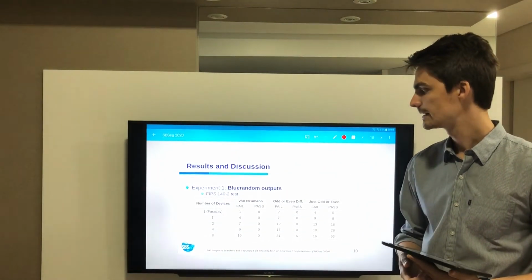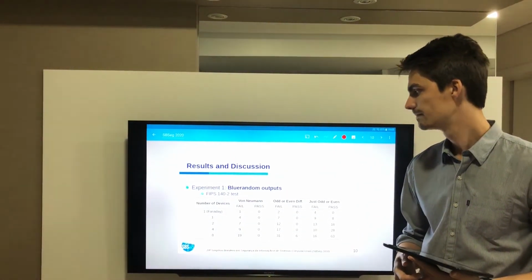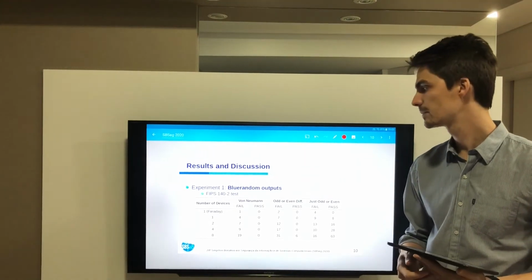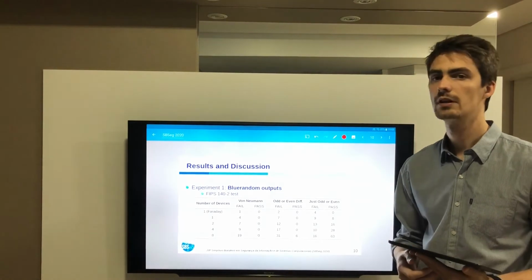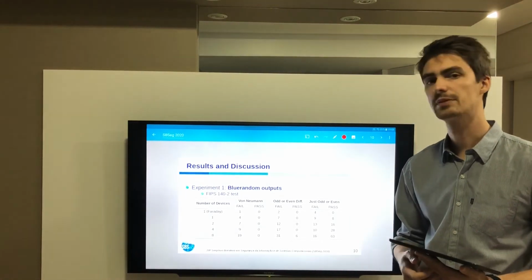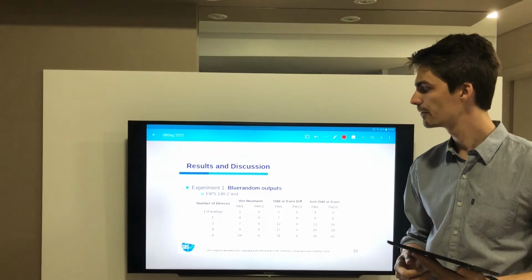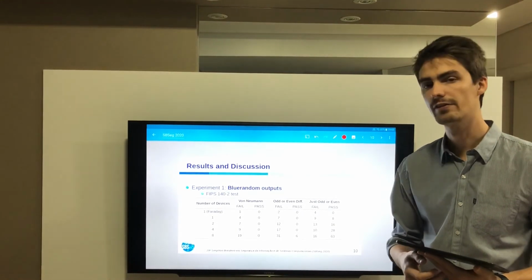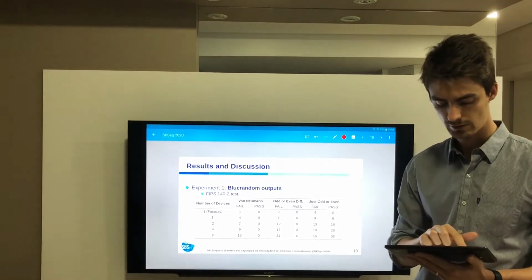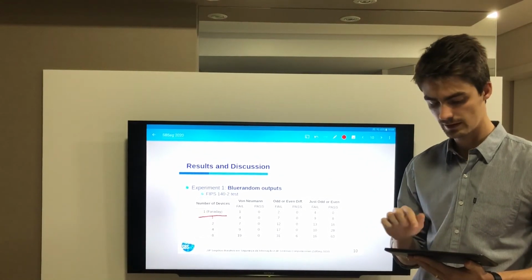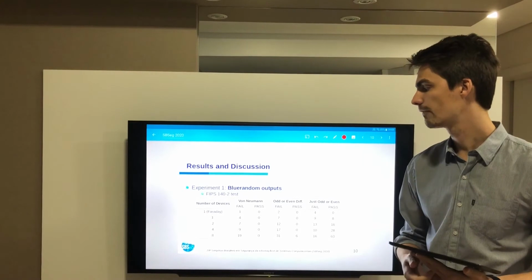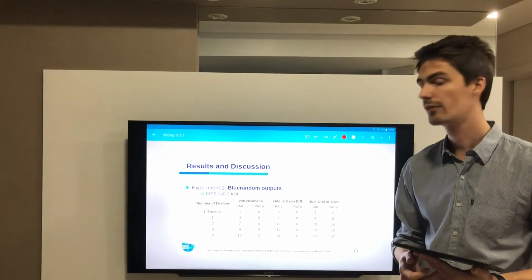The results are presented in the table from experiment 1. In experiment 1, we evaluate Bluerandom outputs alone using FIPS tests. In the first scenario, we use a 5-layer Faraday box where one device was used. And in the other scenario, we vary the number of devices present.